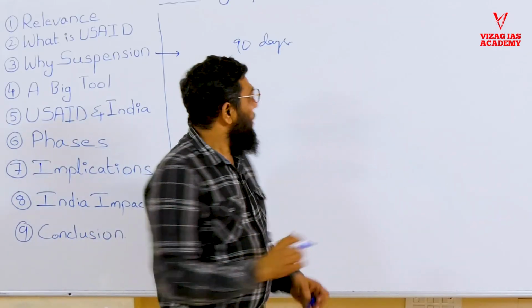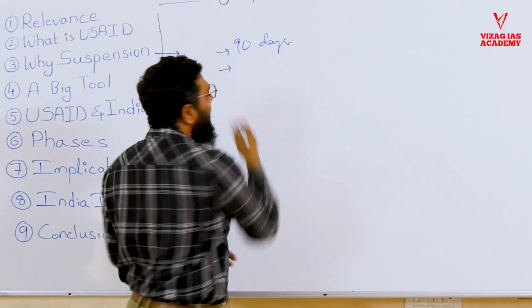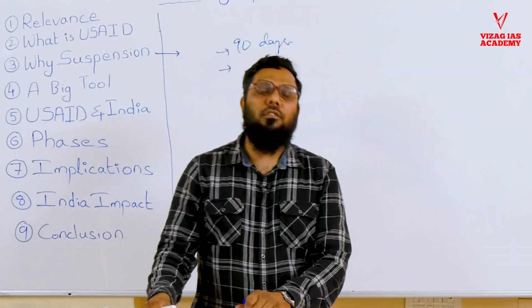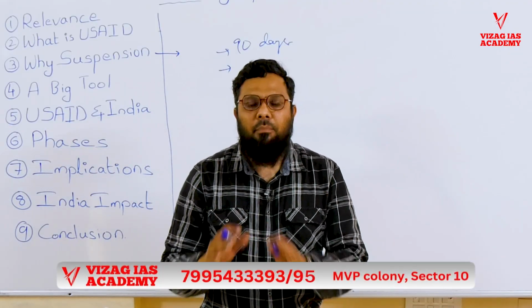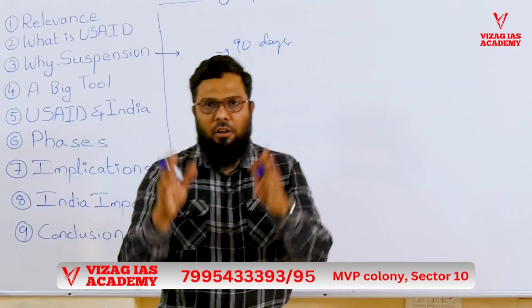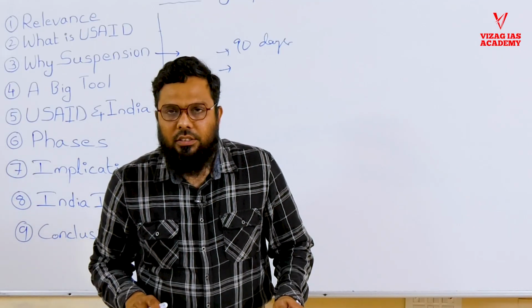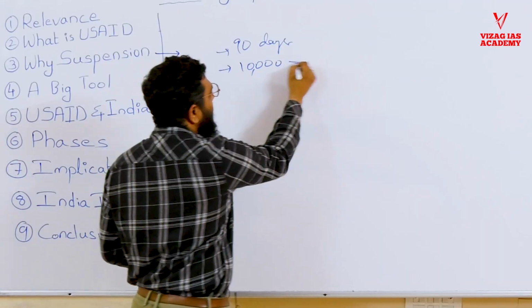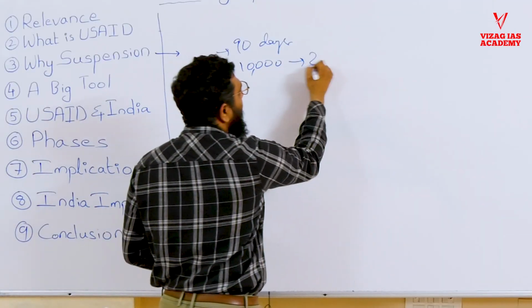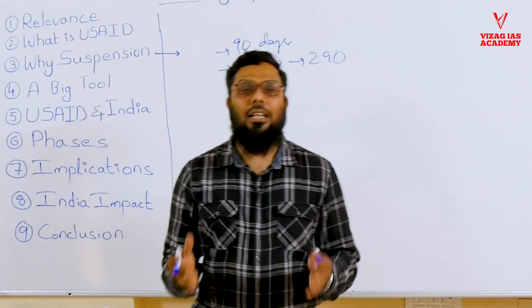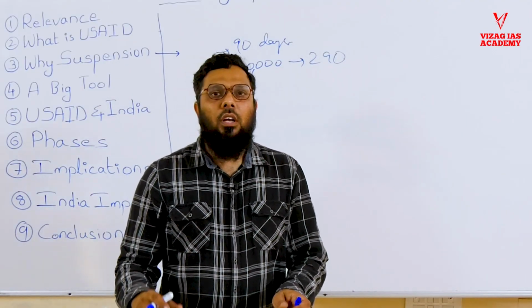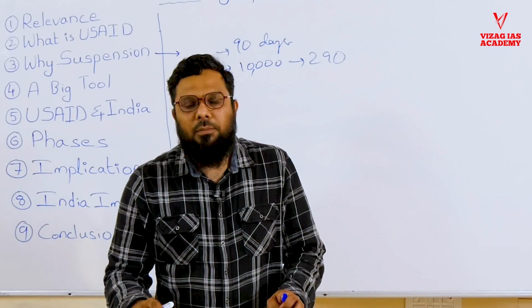Now, while it remains temporarily suspended, what Trump is doing is decreasing the size of this organization. He is making it impossible to work. He is reducing the number of employees working in these organizations. What we see is that a workforce of around 10,000 people is being reduced to only around 290. Why is this suspension happening? And now you see who is tasked with this suspension.